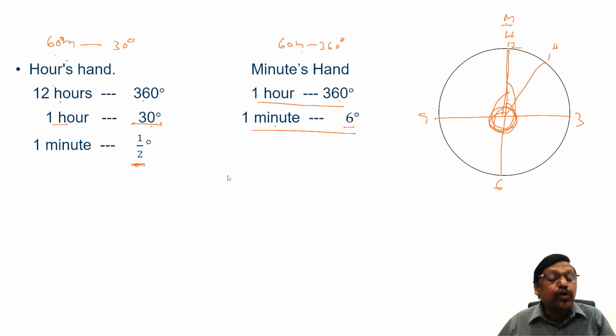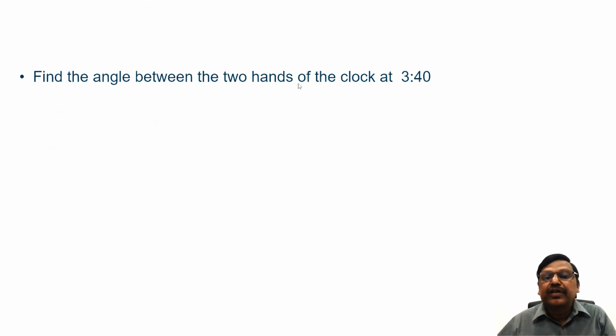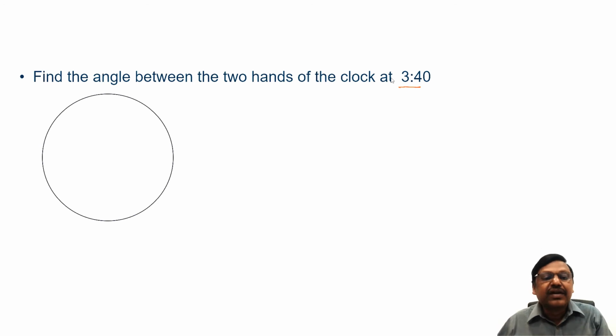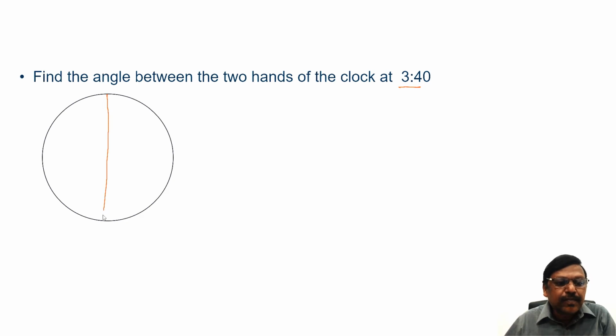So now, how do we consider the angle between the hands of the clock? Let's take an example. Find the angle between the two hands of the clock at 3:40. It doesn't matter AM or PM in a 12-hour clock, the hands will show the same. At 3:40, this is 12, 3, 6, 9. The hour hand will be somewhere between 3 and 4, somewhere here. The minute hand at 40 minutes will be on 8, somewhere here. This is where the minute hand will be.